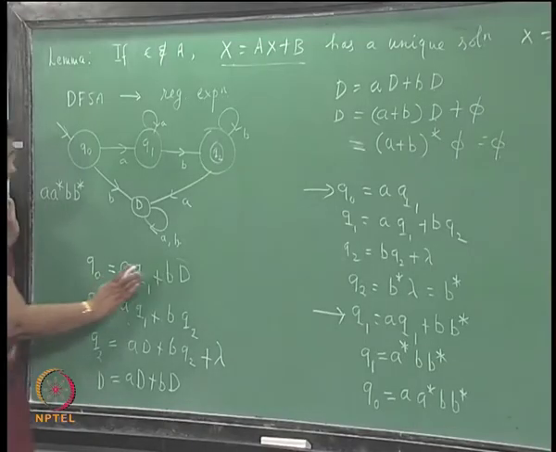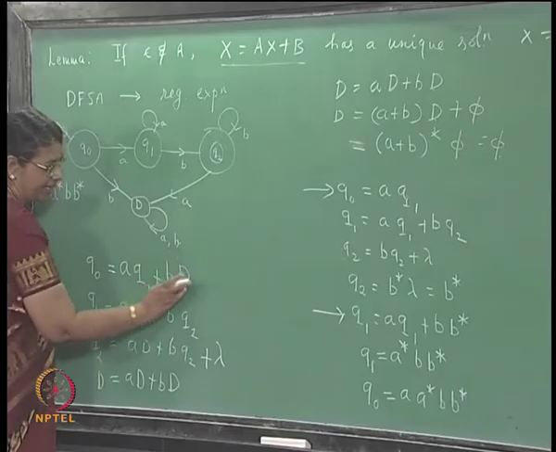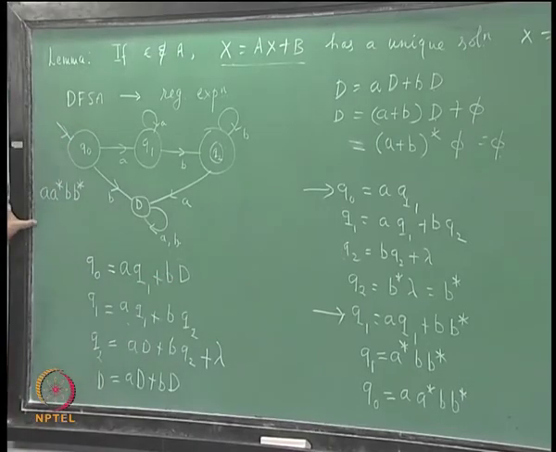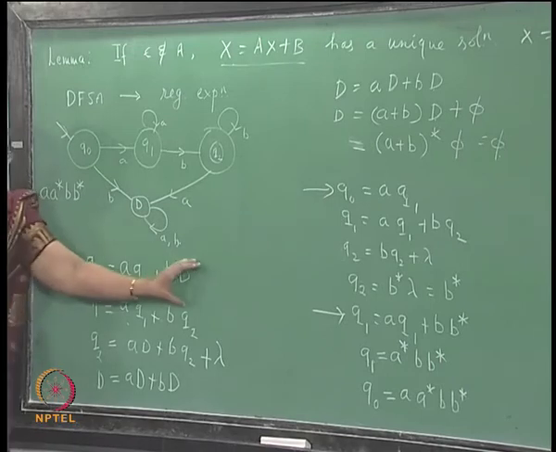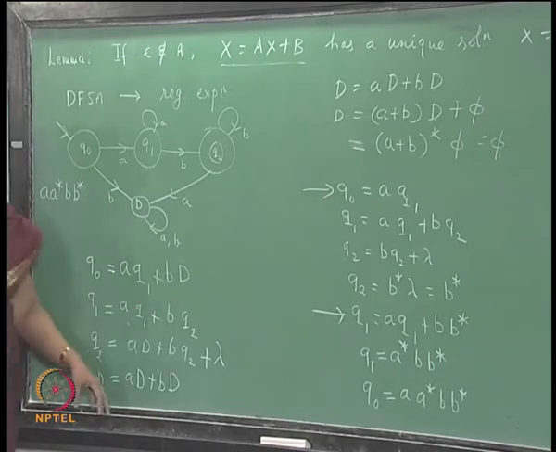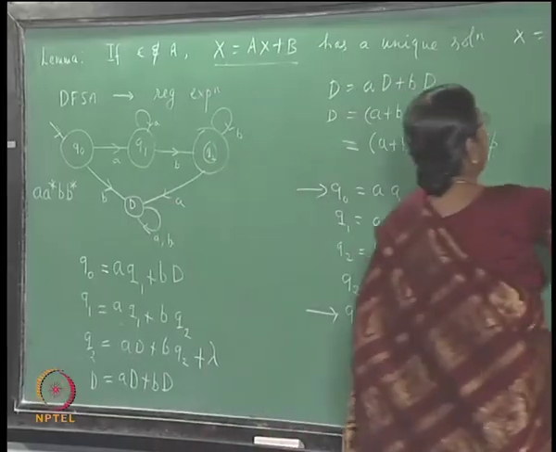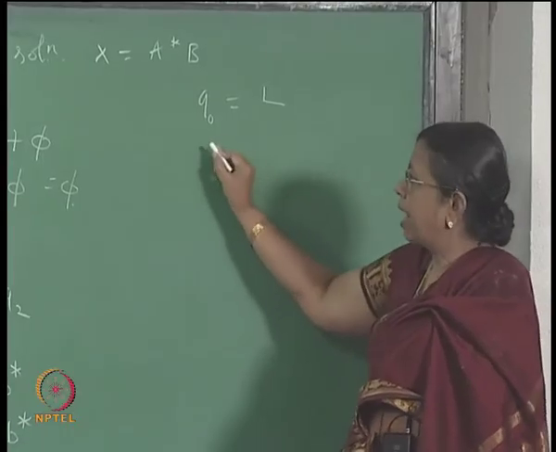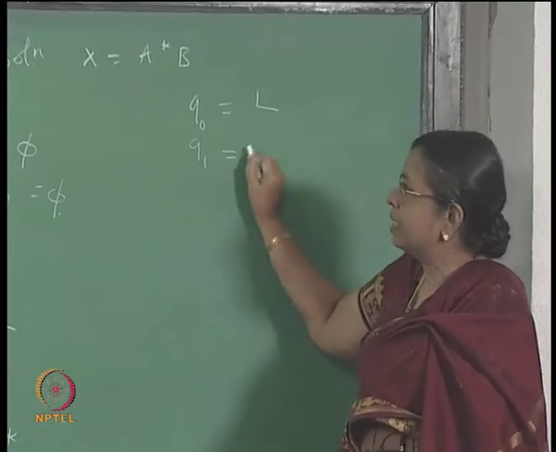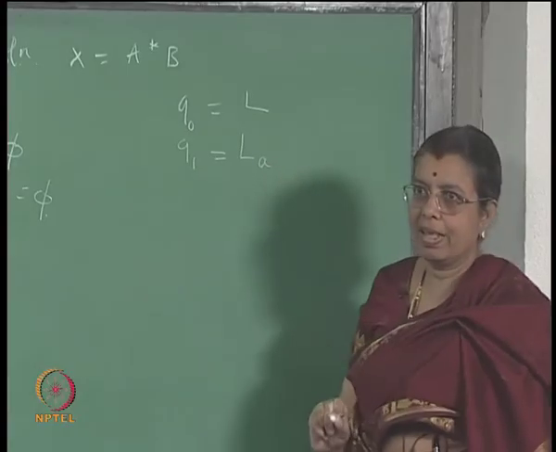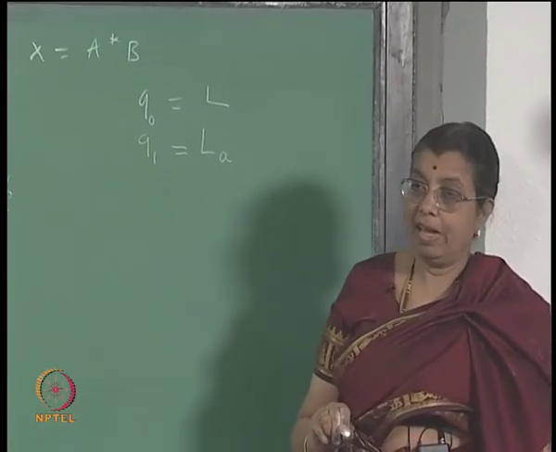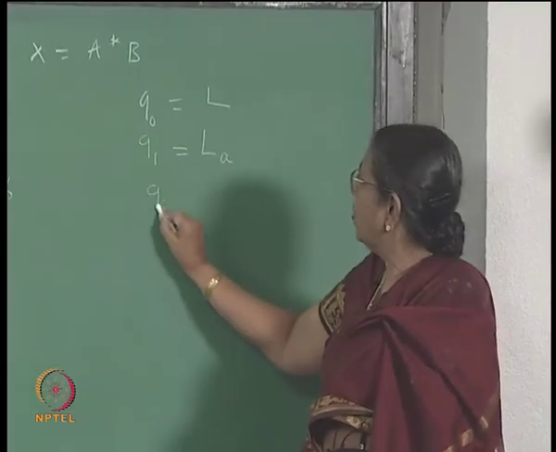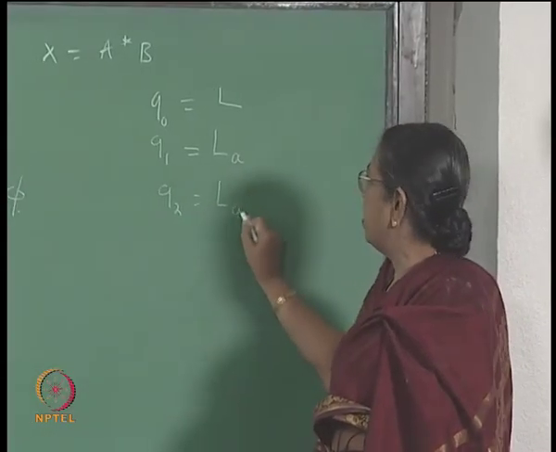Now how are we justified in writing this equation? And what is Q1, what is Q2 and so on. We are justified in writing this equation because of that. In reality, you can see that Q naught represents L, the language, Q1 represents LA, the derivative of L with respect to A. Q2 represents LAB.